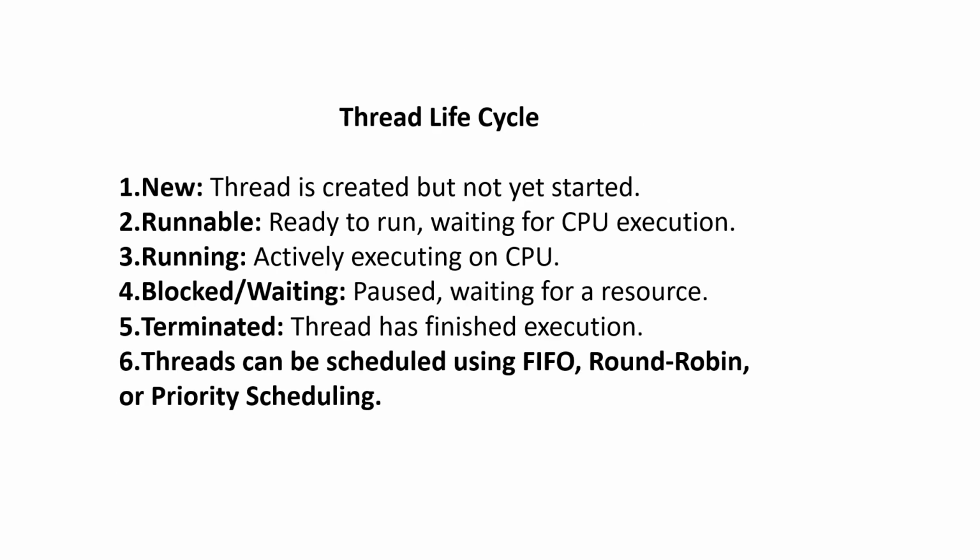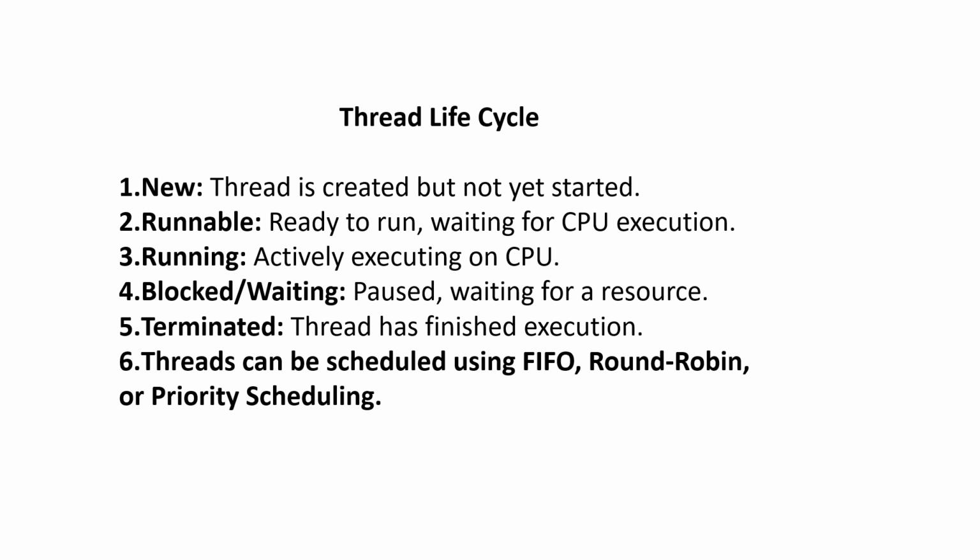Thread lifecycle. New: the thread is created but not yet started. Runnable: ready to run, waiting for CPU execution. Running: actively executing on the CPU. Currently the thread is running in the CPU, which is called running.